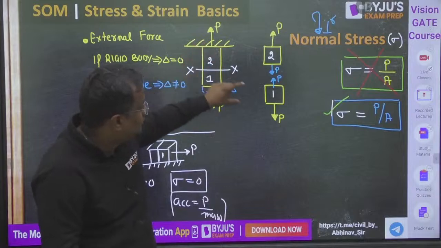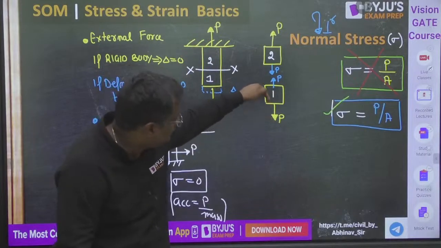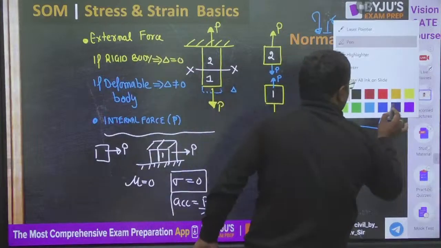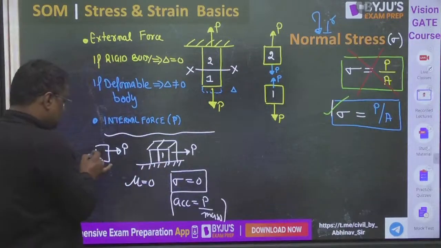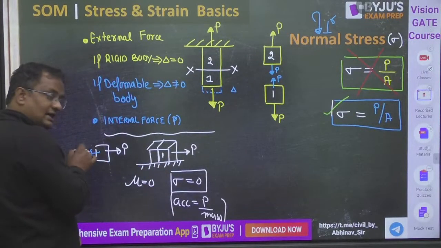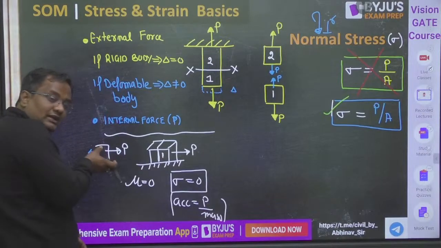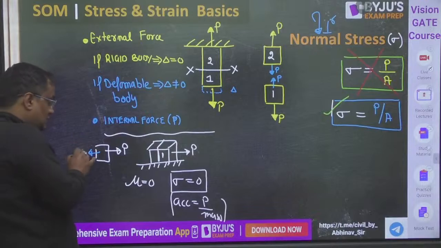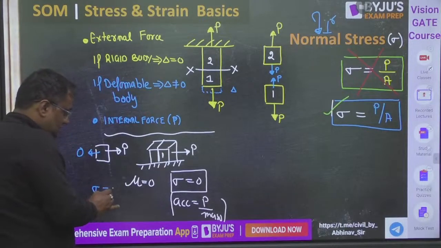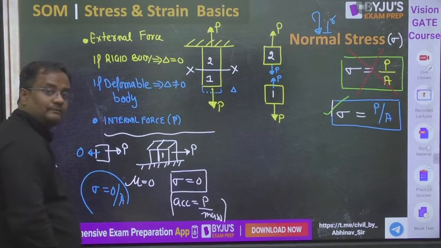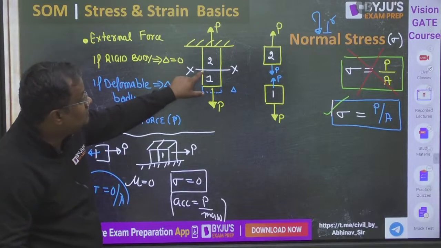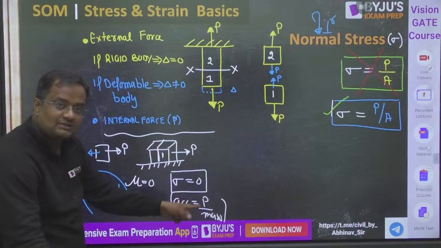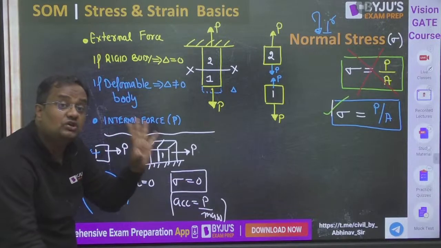For the whole body in equilibrium, for this P external downward, P internal upward should be coming. But guys, here, why would I make P here? If I am making P here, that means I want to say that it is in equilibrium. No, it is moving with P force. It is not in equilibrium. So why make an internal force here? Internal force will be 0 here, so 0 by area will be 0. Here, guys, acceleration will be 0, but stress will be P by A. Here, acceleration will be P by mass, but stress will be 0.